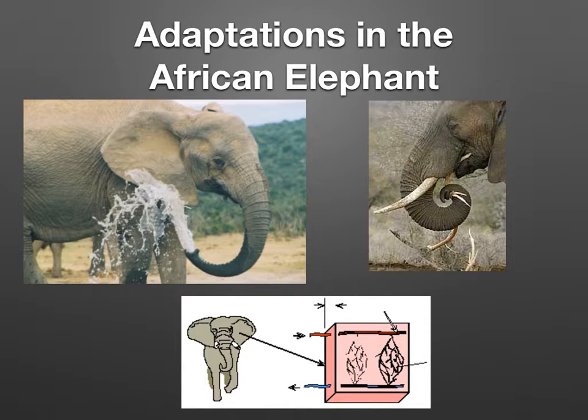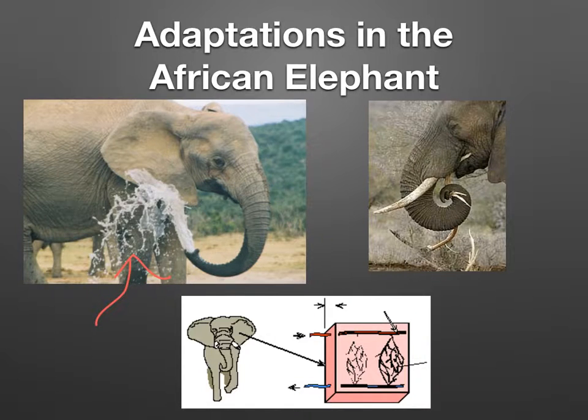Living in hot, dry areas, the elephants have long trunks that are used for survival. These trunks are used not only for breathing, but also sucking up large amounts of water for drinking or spraying over their entire body as a cooling mechanism. This large appendage also has the ability to move large objects and pick up food.